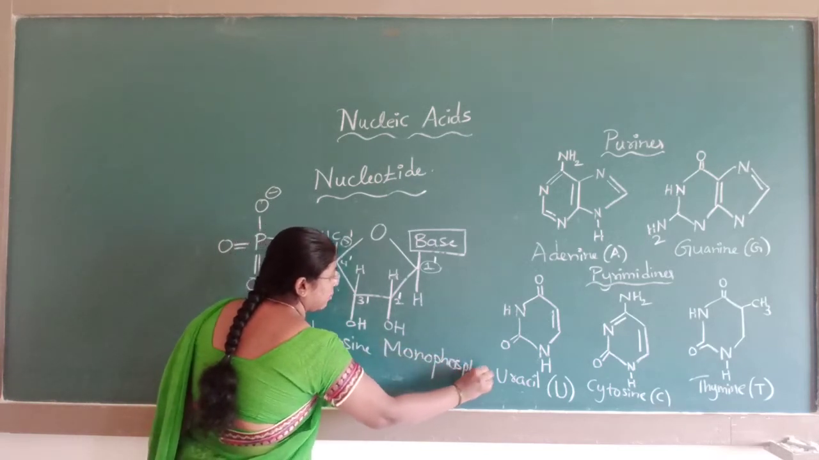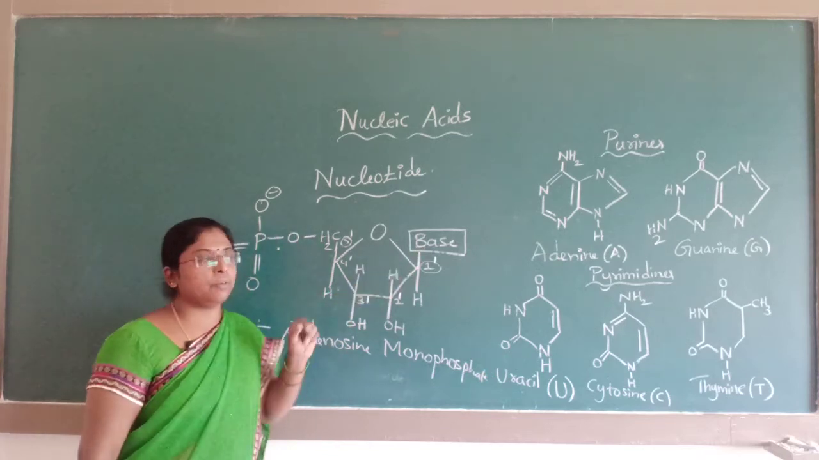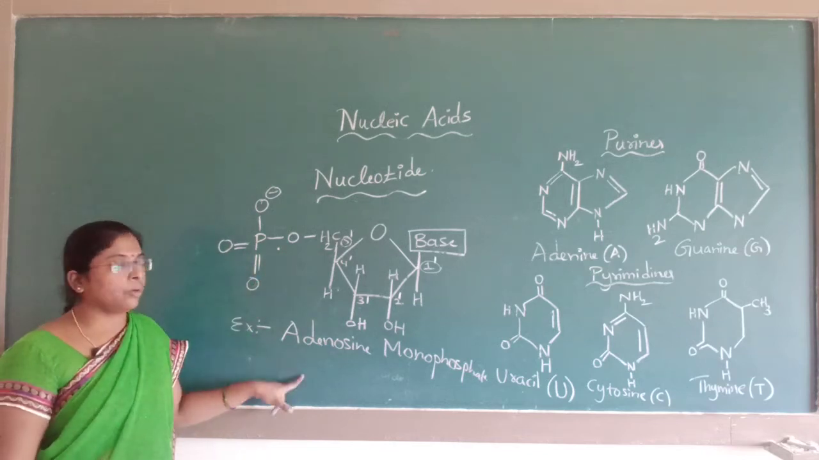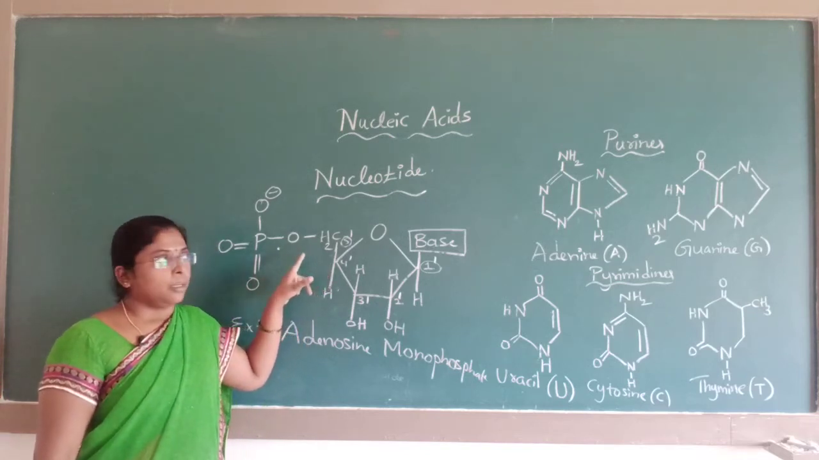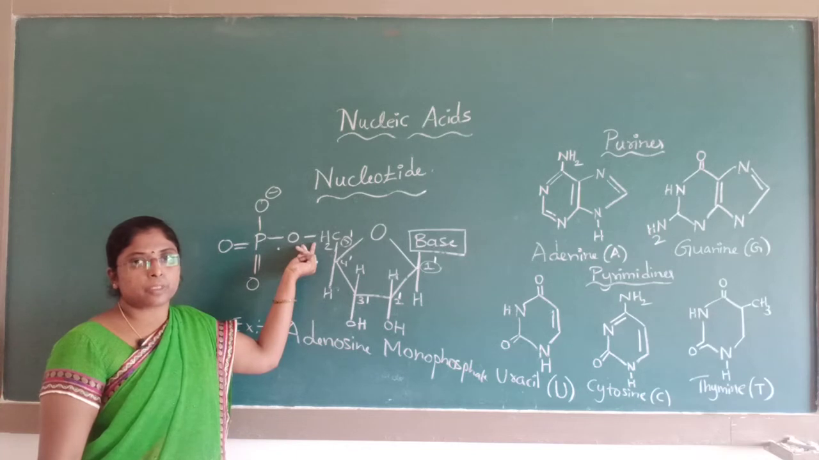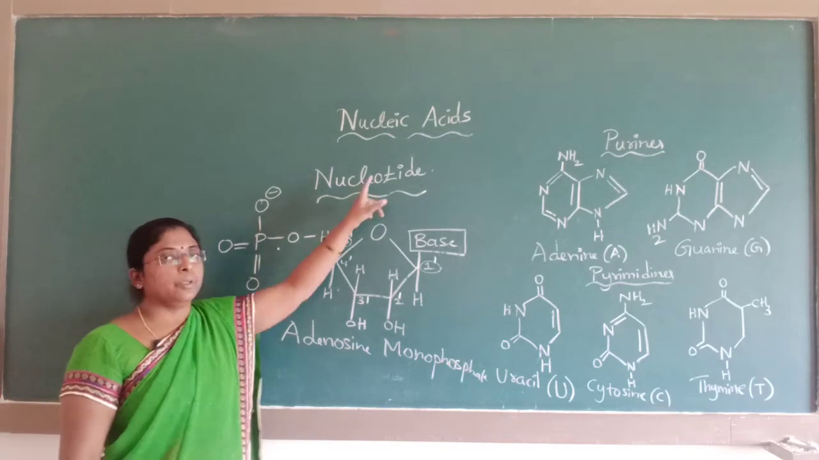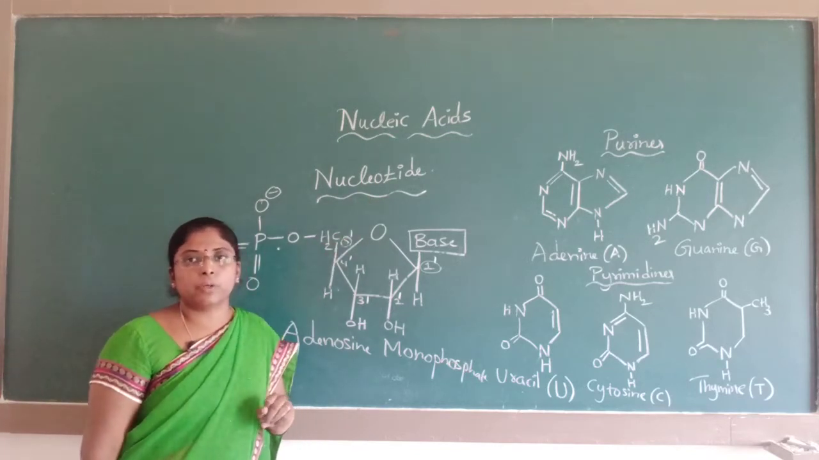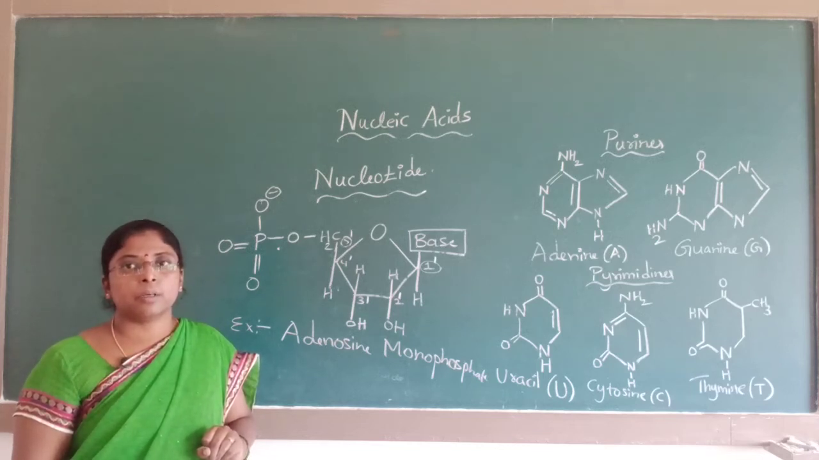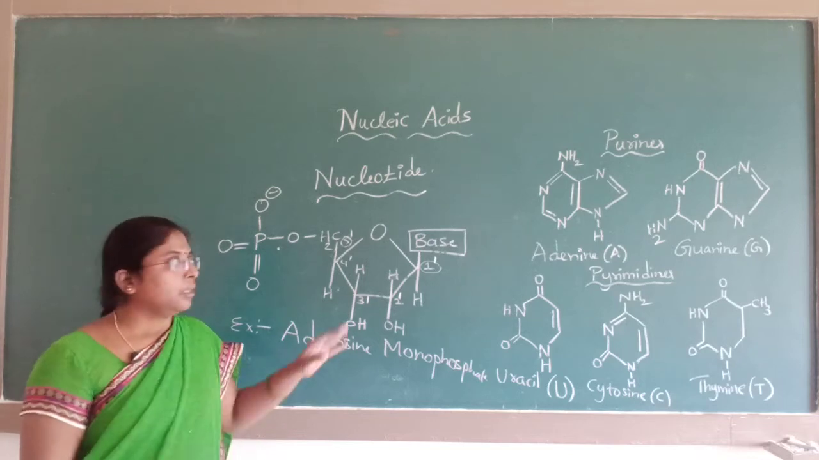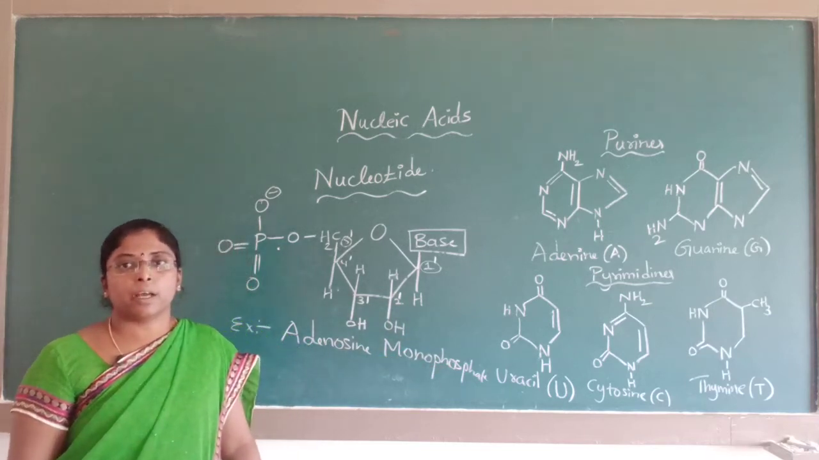Adenosine monophosphate. If the base is adenine with only one phosphoester linkage, then the nucleotide is known as adenosine monophosphate. If the hydroxyl group of a nucleoside is replaced by a phosphoester linkage, it will form a nucleotide. Then what are nucleic acids? Nucleic acids are nothing but the condensation polymers of nucleotides. These nucleotides combine together to form nucleic acids.